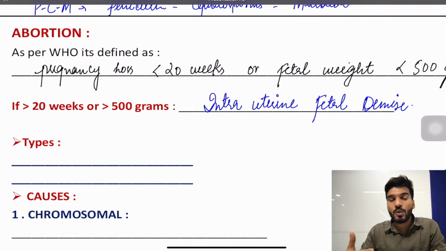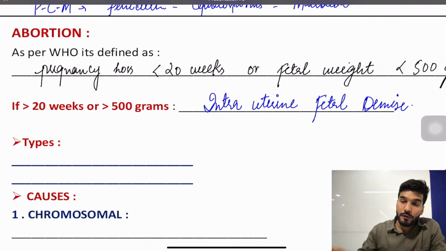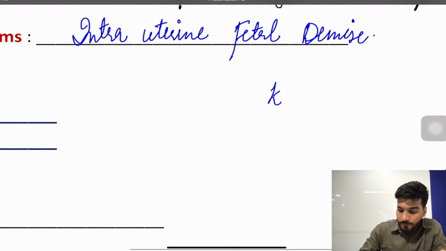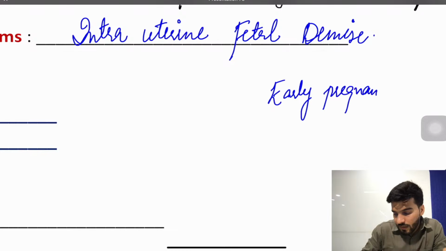Now the induced type of abortion is the one we induce with the help of drugs or with the help of surgery. That is an induced abortion, medical and surgical. And what is spontaneous? All the types: threatened, complete, incomplete. One more type is early pregnancy loss. How do we define early pregnancy loss?